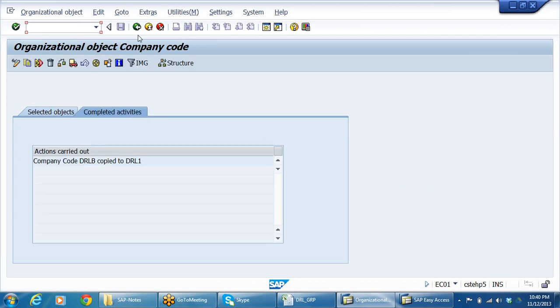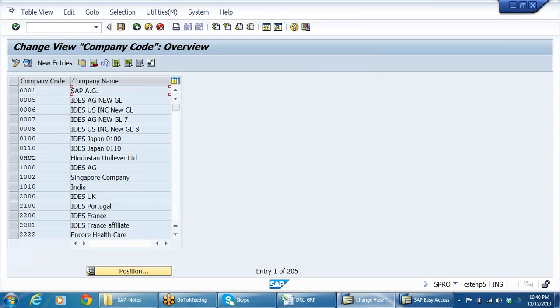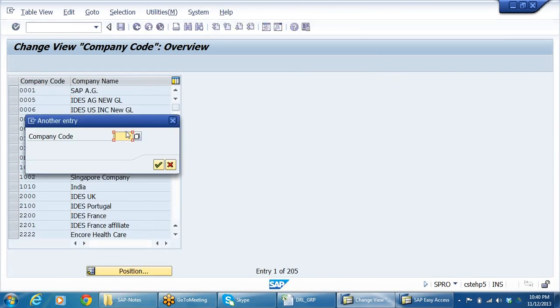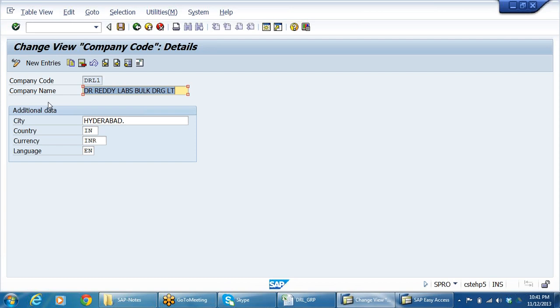The system has copied it. Edit company code data. See DRL1, DRLB. I think somebody has created it, not me. Okay, DRL1, here Dr. D Labs, a test company.